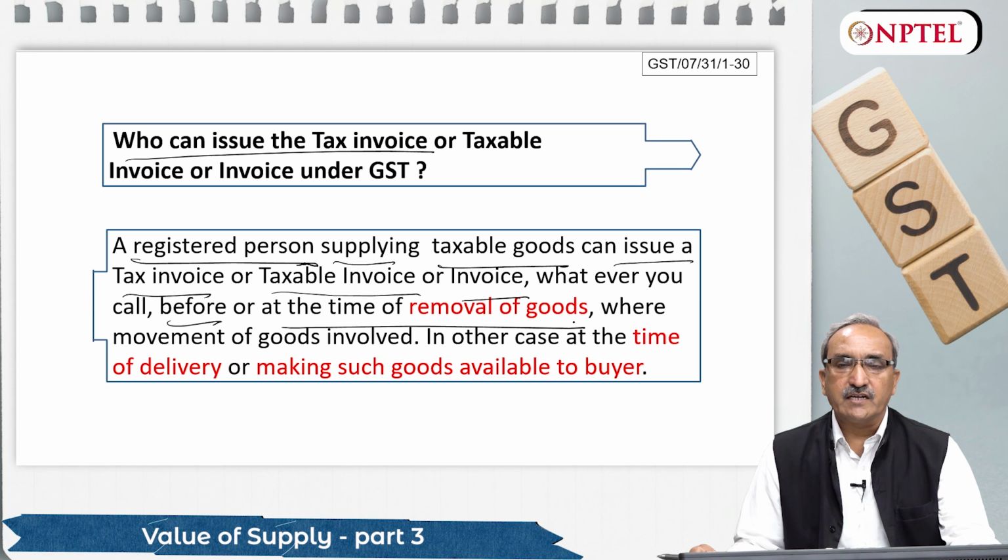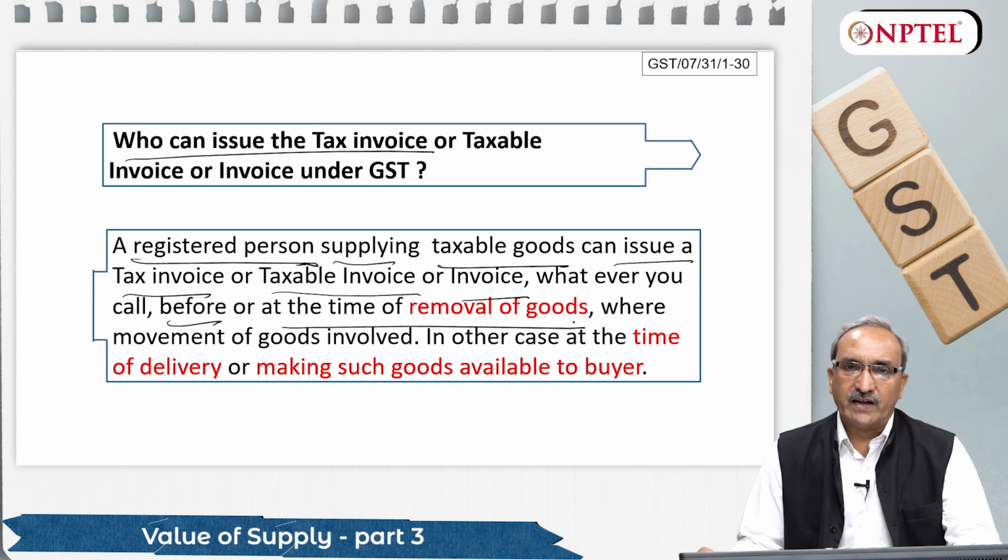So it is important when the invoice is to be raised. We will see that when we talk about place of supply and time of supply. But when goods are removed from the factory, they must carry one document which is known as an invoice. Without an invoice, goods cannot be moved from the factory to another place.